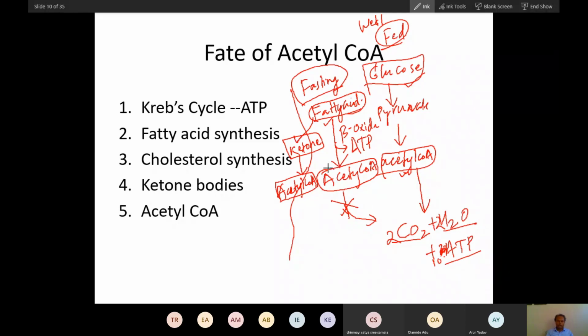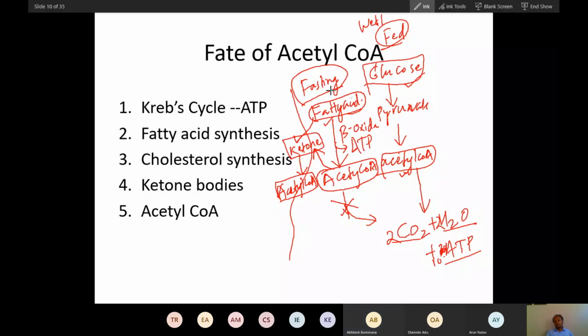Rather, it will convert into ketone body. And this ketone body will go out of the liver, and other tissues will utilize it, converting it into acetyl coenzyme. Did you get that? Yes, sir.